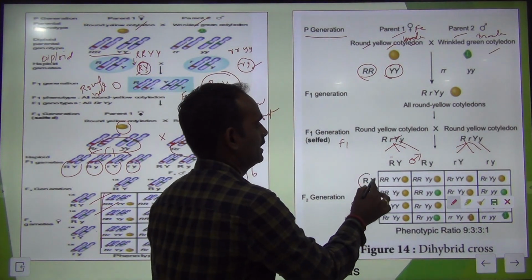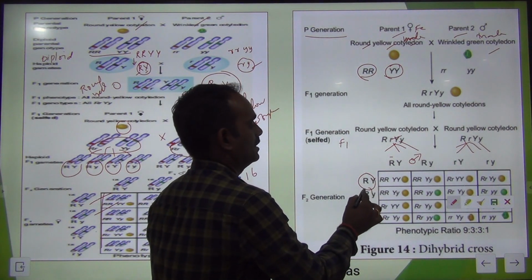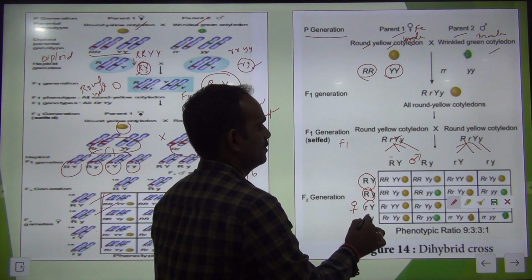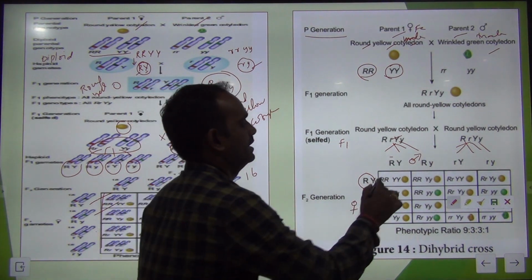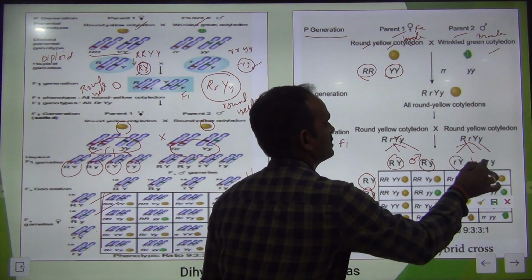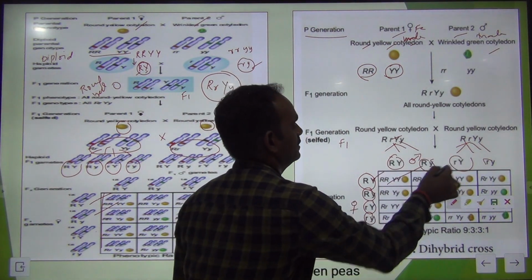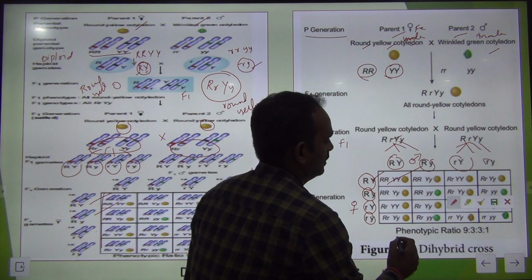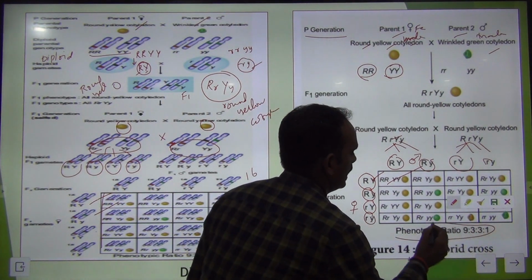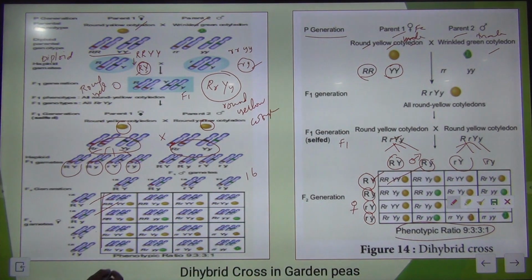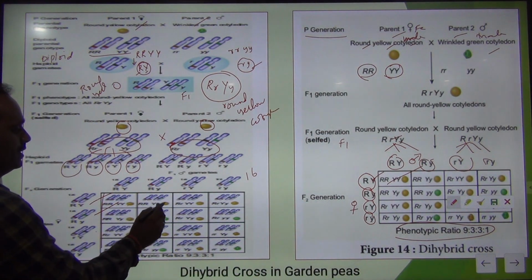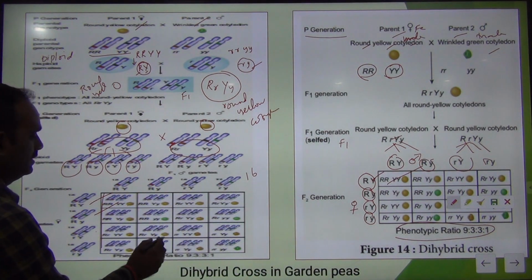These are the 4 different gametes: capital R, capital Y, capital R, small y, small r, capital Y, small r, small y. This side also has 4 different types of gametes. On crossing this, we are getting the genotype ratio of 9:3:3:1. See here, 1, 2, 3, 4, 5, 6, 7, 8, 9.